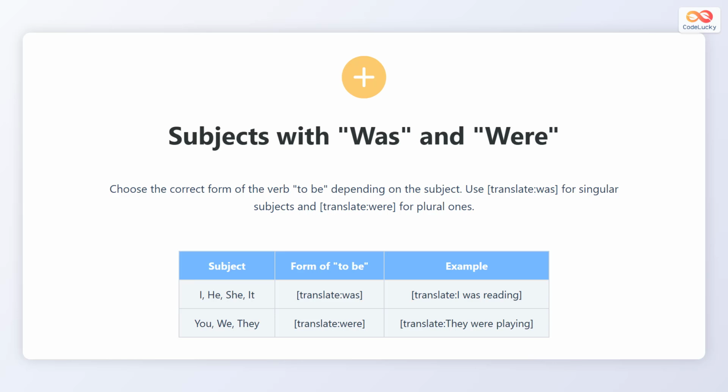Use was with singular subjects like I, he, she, and it. Use were with plural subjects like you, we, and they. For example, I was reading, and they were playing. This distinction helps you match the correct form of the verb to be with the subject of your sentence.